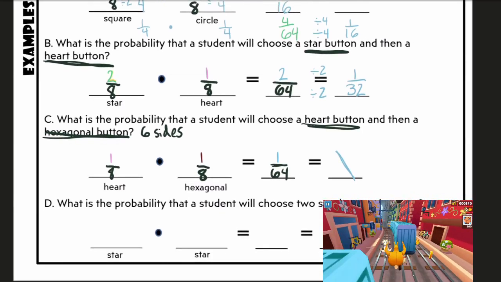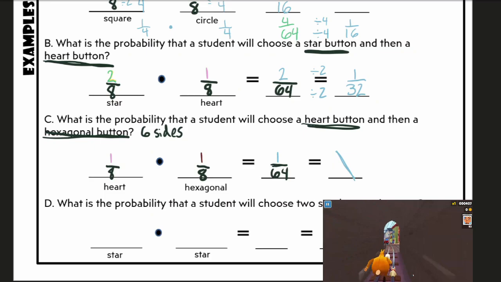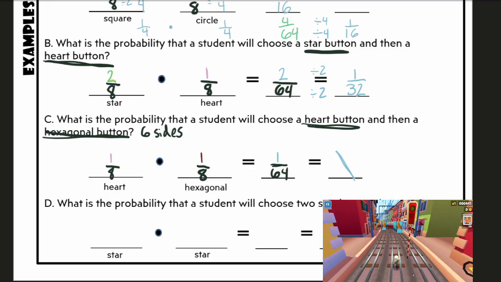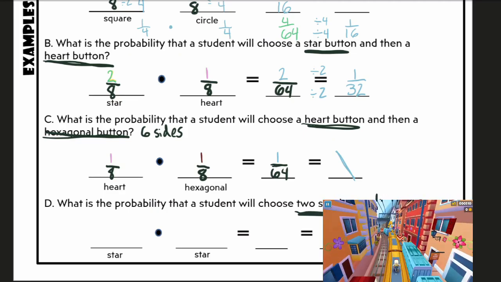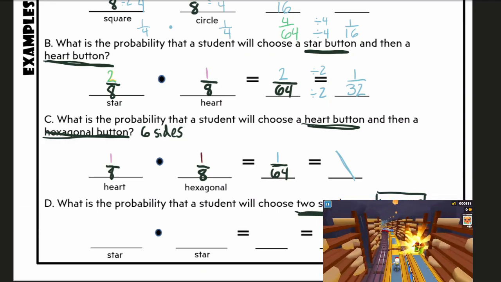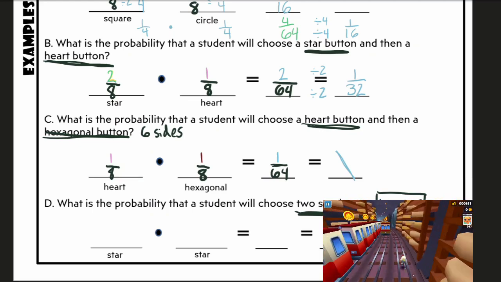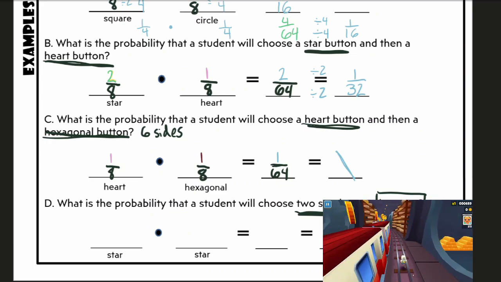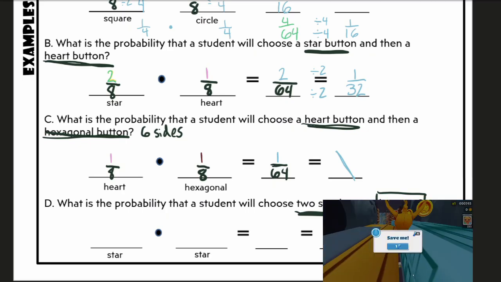Let's look at that final example, problem D. It says, what is the probability that a student will choose 2 star buttons in a row? This key little 3-word phrase at the end means I'm going to pick 1 star button in the first round, and then I put it back, and then I pick another star button again on my second round.